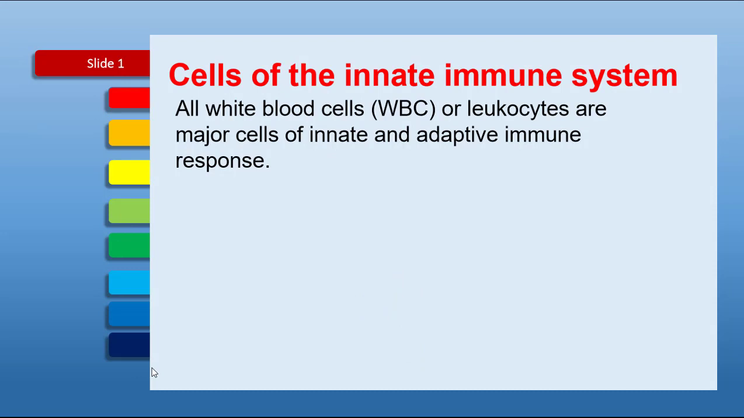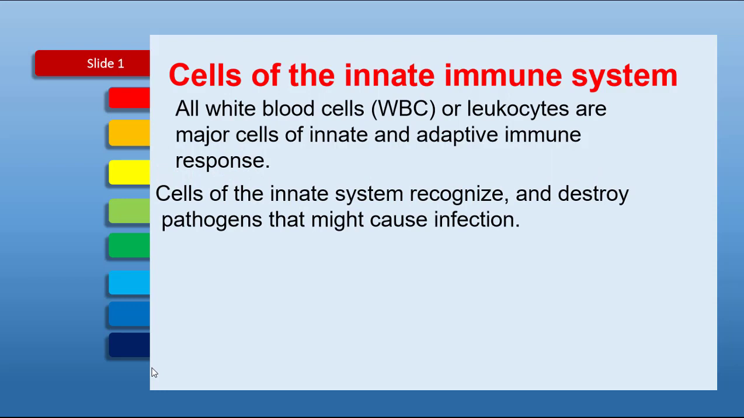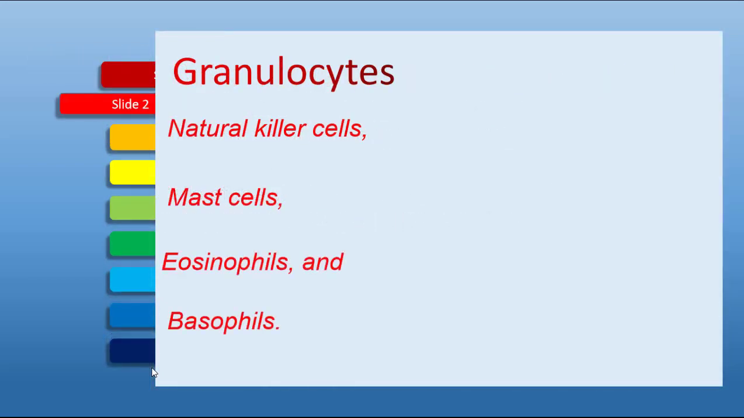All white blood cells or leukocytes are the major cells of the innate and adaptive immune system. These cells of the innate immune system recognize the pathogen that might cause infection and destroy it. So these cells prevent us from diseases. Granulocytes include natural killer cells, mast cells, eosinophils, basophils and neutrophils. All these types of cells are at the front line of attack during an immune response.